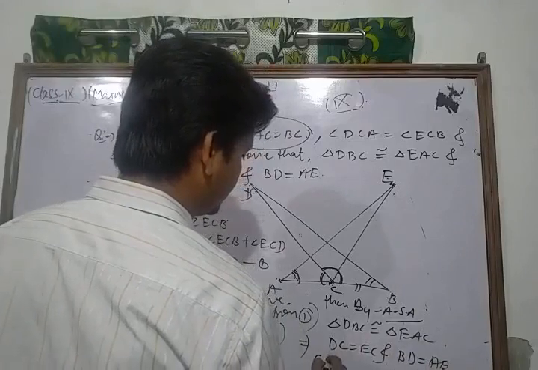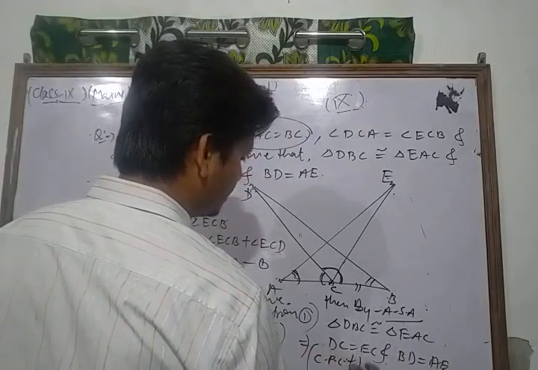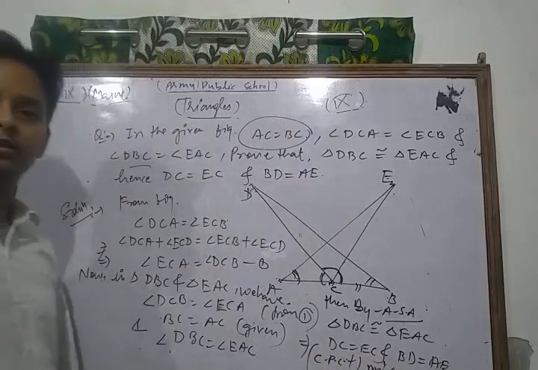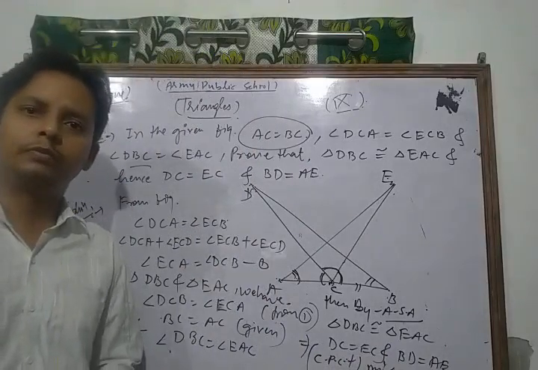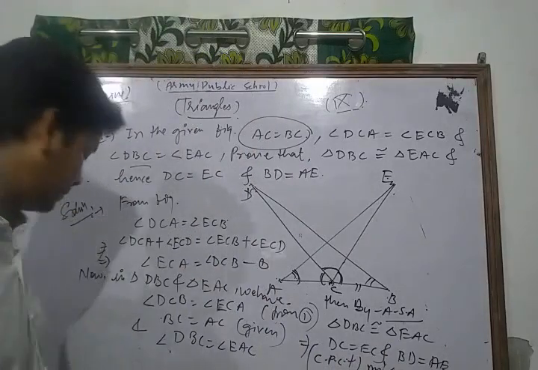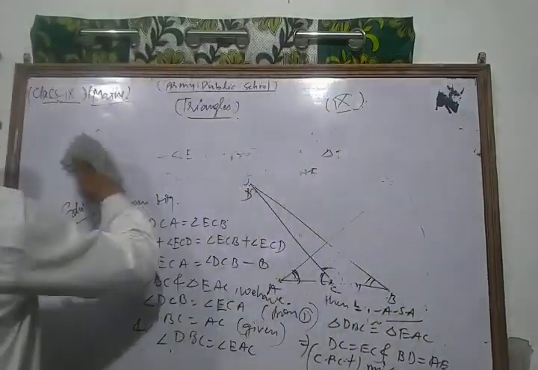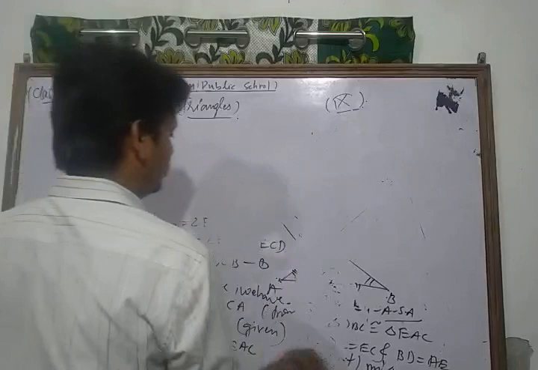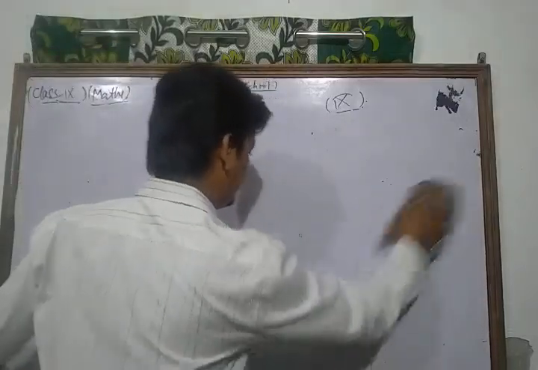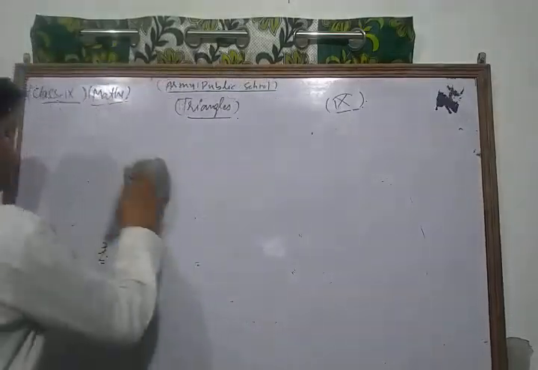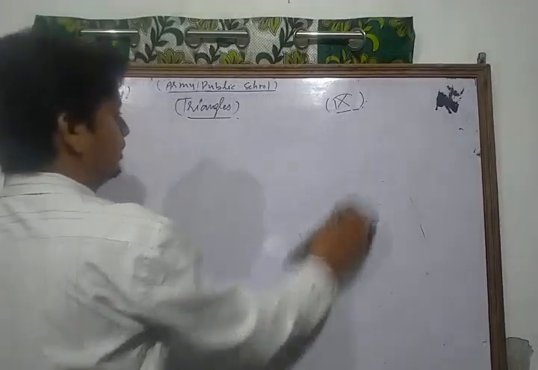This is by CPCT. Hence proved. Just in this way you can solve proof questions of that type. Now please do more practice of that type of question. Now we take and solve some other important questions of your syllabus. Let's see.